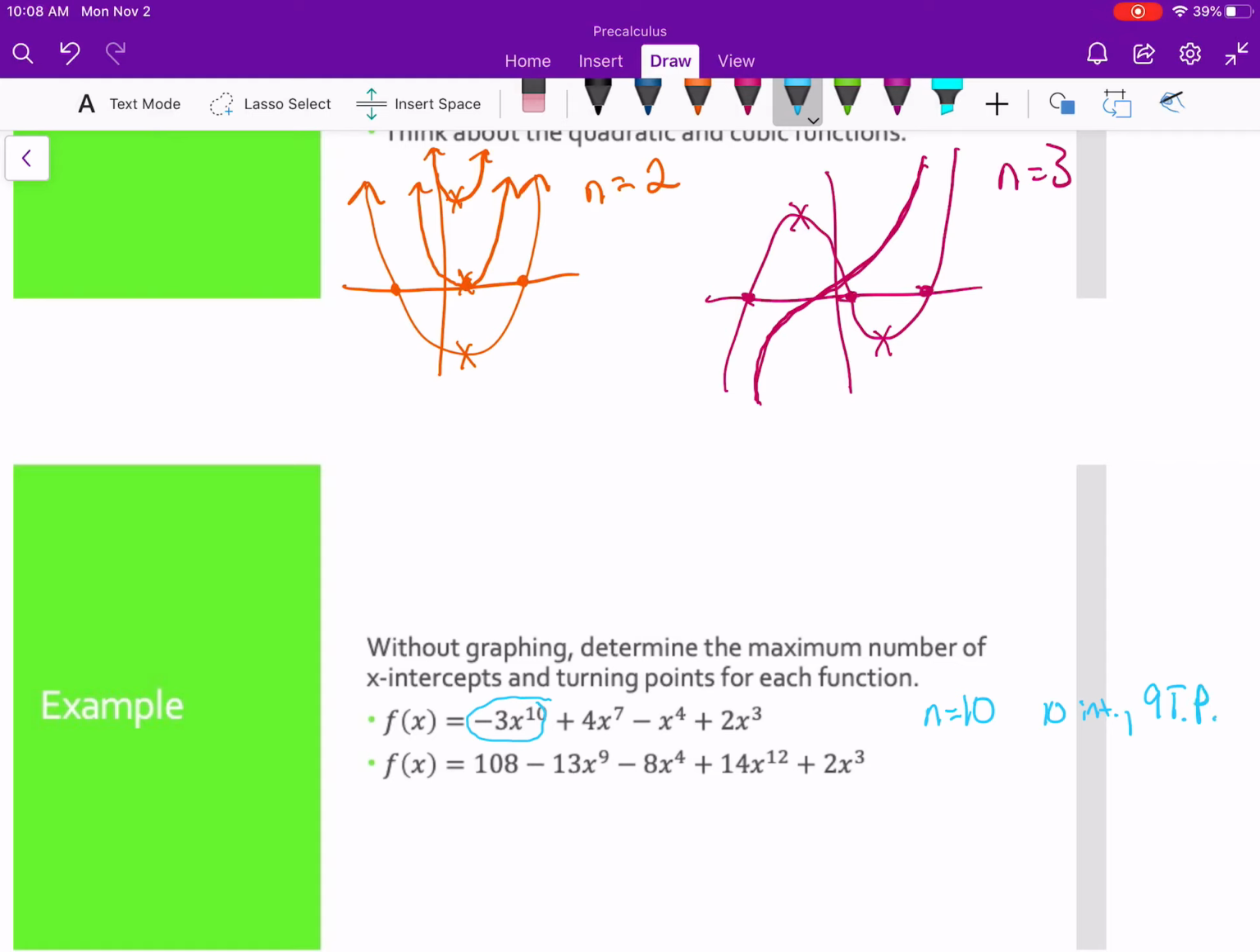All right, let's do the same thing for the next function. Find our leading term. In this case, it's not in standard form or in that descending form, but I can find that my leading term would be 14x to the 12th. That means our n is 14, so we could have 14 intercepts, and we could have up to 13 turning points.